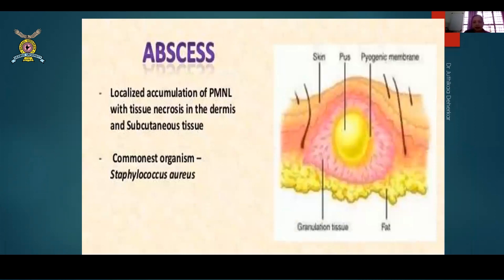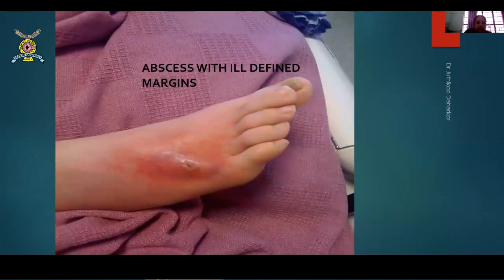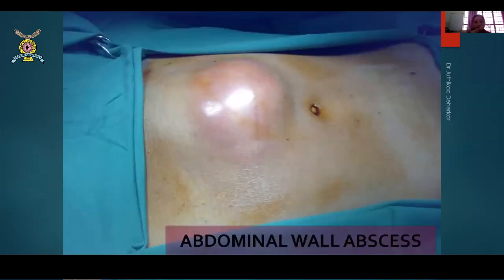So these are the abscesses, the localization of polymorphonuclear cells occurs in the tissue. Necrosis debris होतात, subcutaneous tissue खाल्ला जातो. Commonest organism is Staph aureus ह्याच्यामध्ये. This is another ill-defined margin wala abscess on the foot, which is very classically, which comes to you. Remember, this is the abdominal wall abscess, abdominal wall.